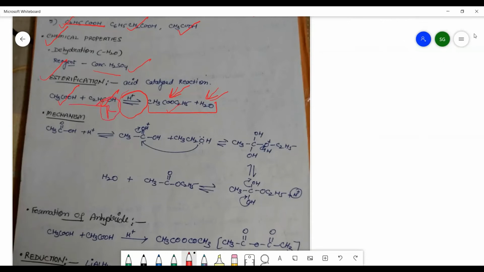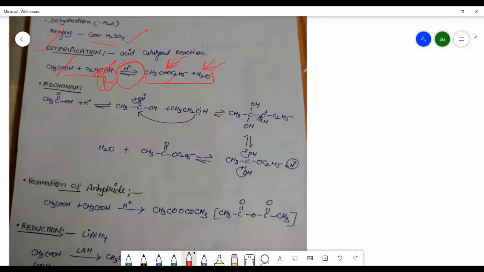This is a very important question from the examination point of view. Now you will see the mechanism of the esterification. First of all, there is an addition of proton. Oxygen contains the lone pair of electrons. So in esterification, सबसे पहले protonation होगा, and in protonation the positive charge appears at this oxygen atom, and then it will act as a nucleophile. Now oxygen has a lone pair of electrons, so it will attack the carbon atom, and there is a dispersion of pi electrons in this manner. So this oxygen atom will get the positive charge because it gives electrons towards the carbon atom.